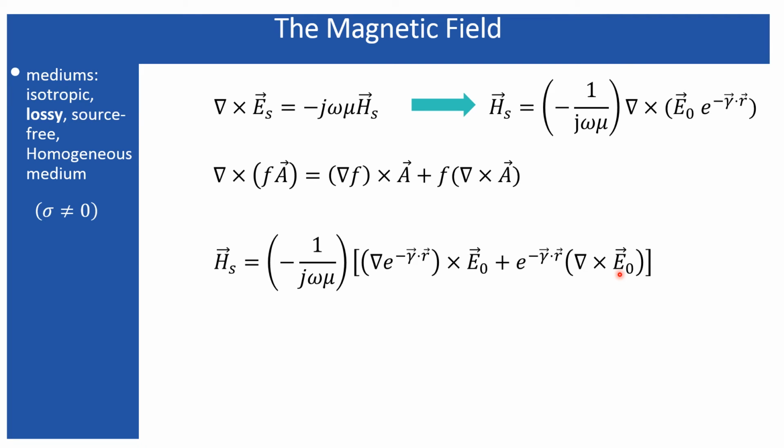That means the xi, yi, zi. So for an infinite medium, whether it is lossy or lossless, this E naught is a constant. So when the curl is operating over this E naught, that is going to be 0, because curl is nothing but a derivative with a direction. So it's going to be 0.